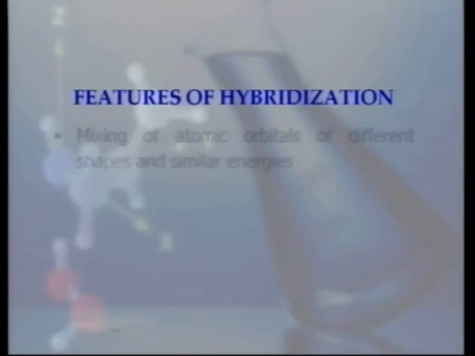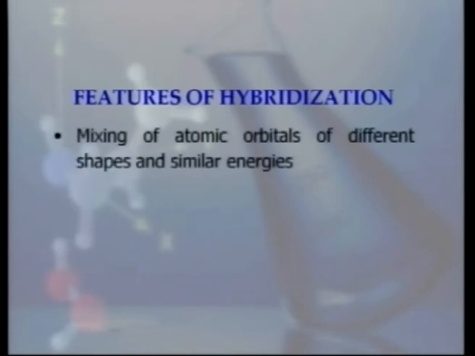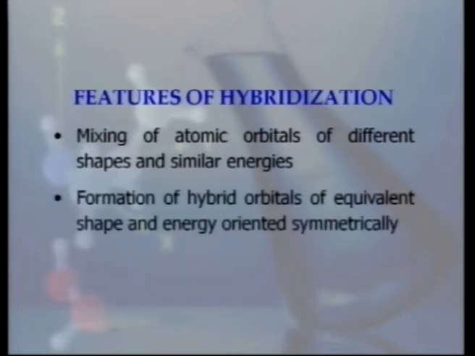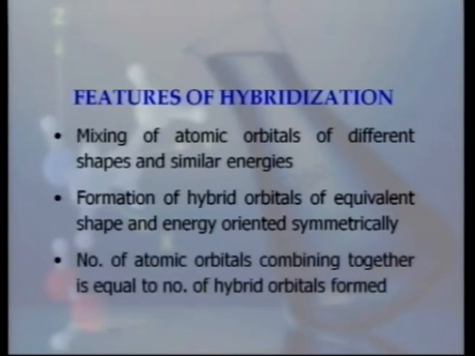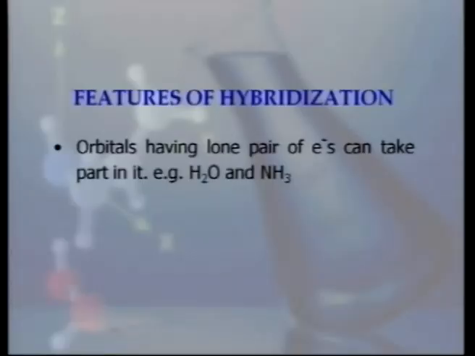This involves mixing of atomic orbitals of different shapes and similar energies, and it results in the formation of hybrid orbitals. The number of atomic orbitals which are combining together is equal to the number of hybrid orbitals which are forming after hybridization, and these orbitals are equivalent in shape, energy and length.